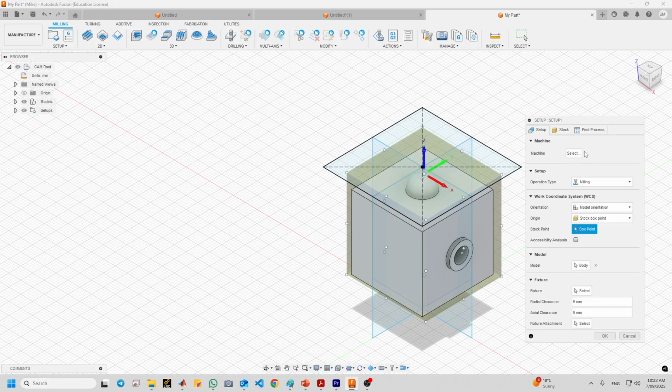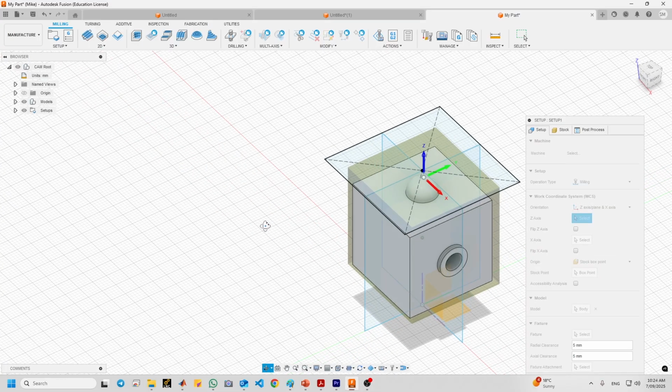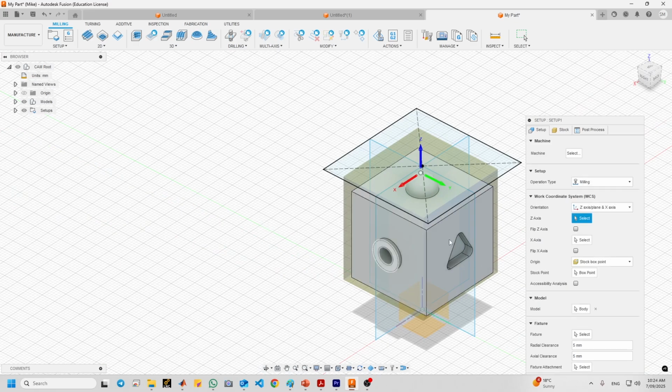So, okay. In the first tab setup, just go to orientation and change this to the second option, Z-axis plane or and X-axis. Okay, first hold the shift button and use the middle mouse button to show the triangle sides. So the Z-axis should be faced towards the spindle from here. We want to assume that we want to start from here. So the Z-axis should be this way.